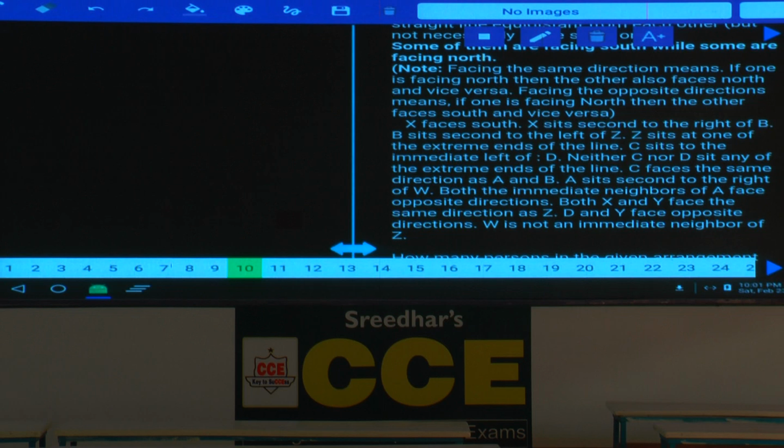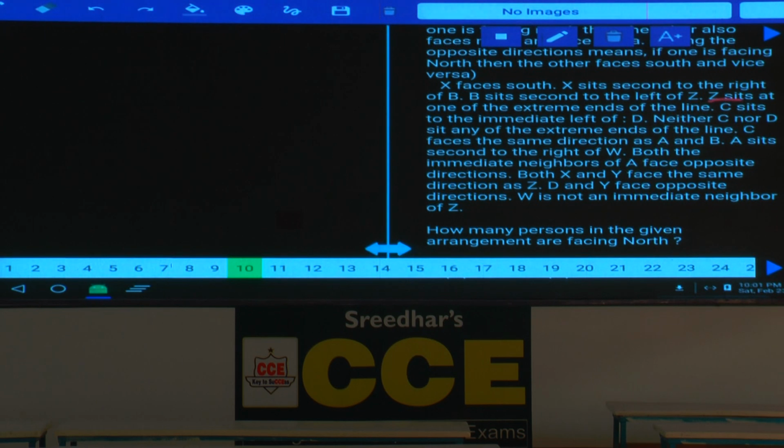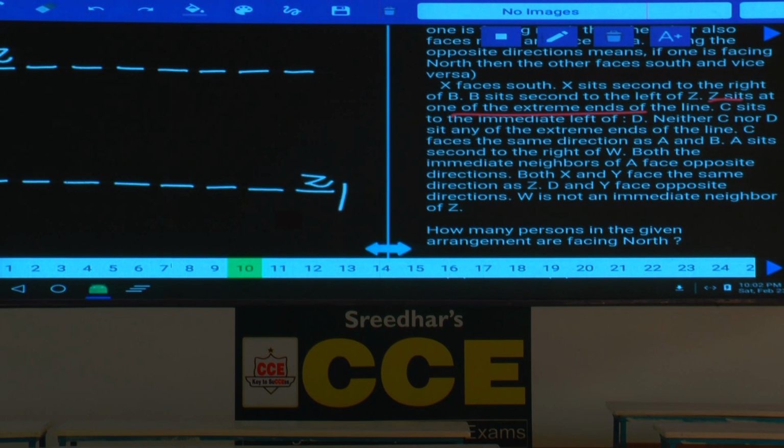And at the same time in the row, now this is the important information. What is important information here? Z sits at one of the extreme ends of the line. As Z is at one of the extreme ends of the line, now we can start from there. 1, 2, 3, 4, 5, 6, 7, 8. Now Z can be at the left extreme end of this row, or Z can be at the right extreme end of the row.